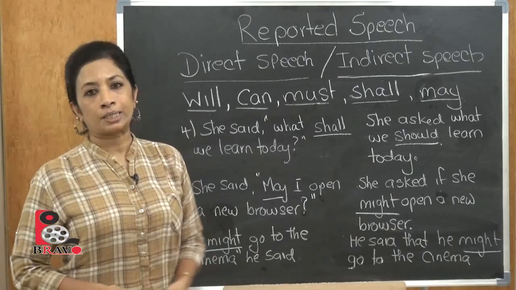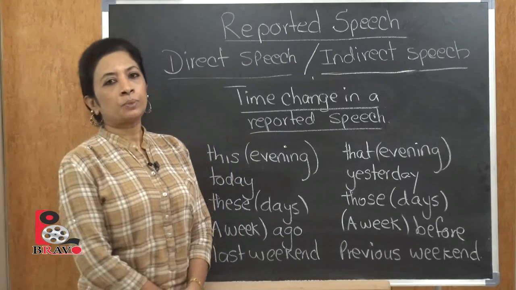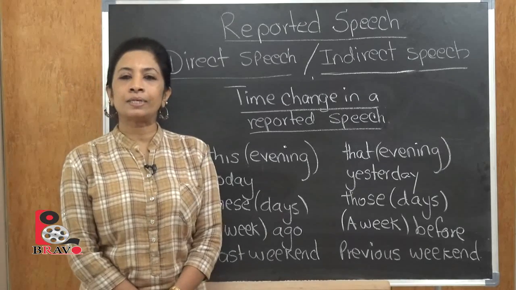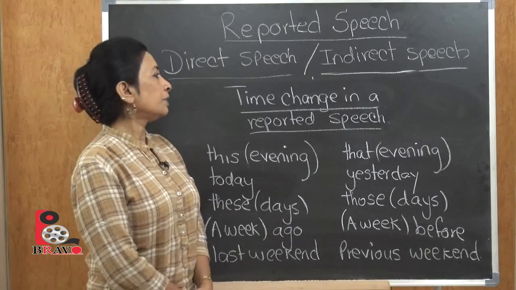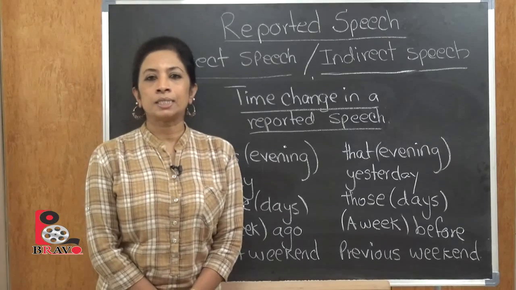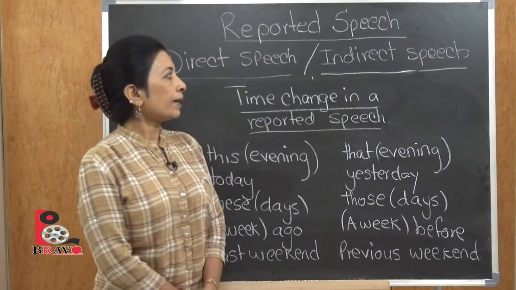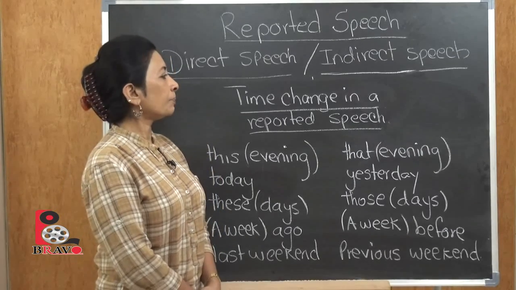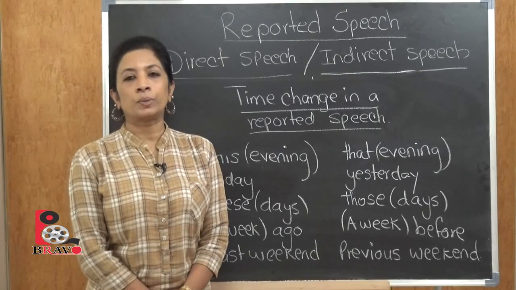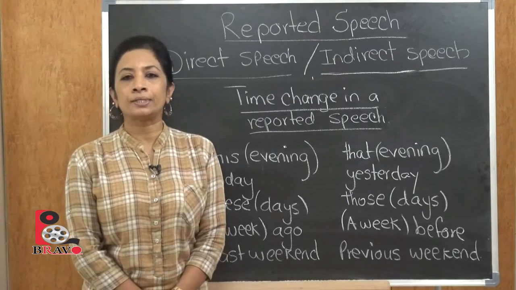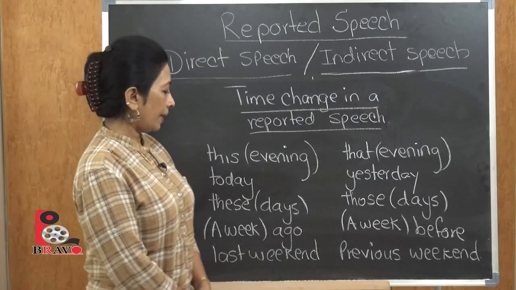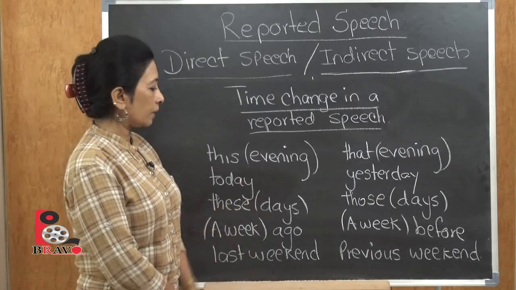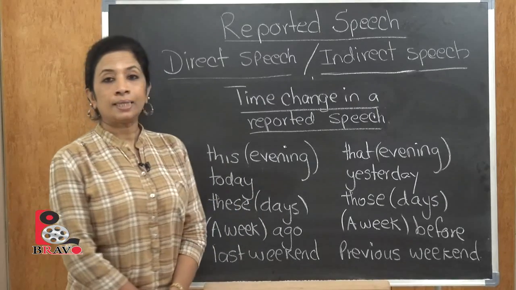In reported speech, first we looked at how the speech changes with direct and indirect, with 7 different subtitles of it. Then we saw how the verb changes in direct and indirect. Now we are going to look at the time changes in reported speech, with direct and indirect. When you say time, you know it's the time period. I have a few examples, but I don't have the space, so let's just start with the first one.